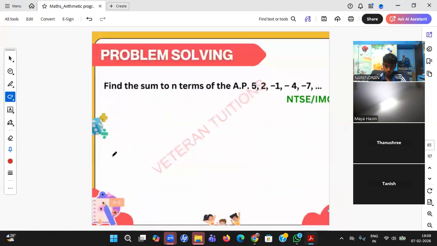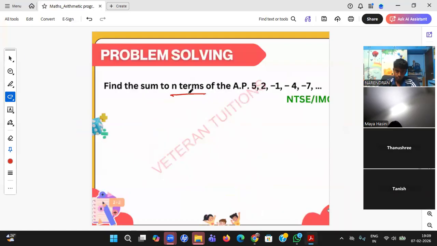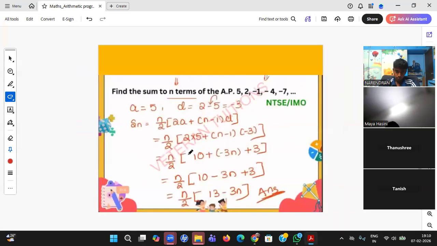Okay, so this is S of n, student. So sum of n terms of an AP. You see, sum of n terms of an AP. It's continuously asking n terms, so your final answer will also be n only. Okay. Now don't expect, sir, I'm not getting some answer. It will be n only, beta. He's asking sum of n terms. If at all he's asking sum of 30 terms, you'll get some final answer. When n terms is asked, your final answer will be n only.